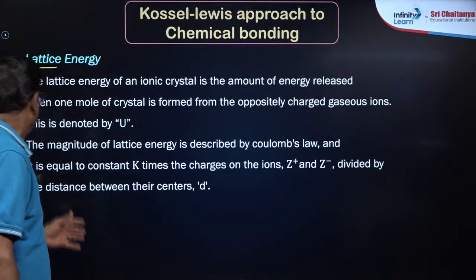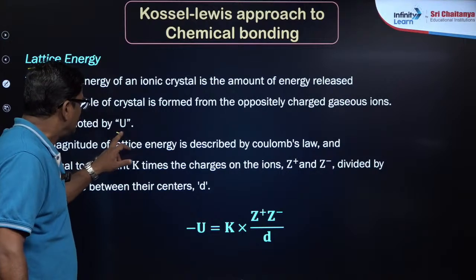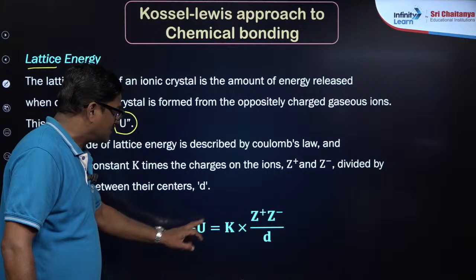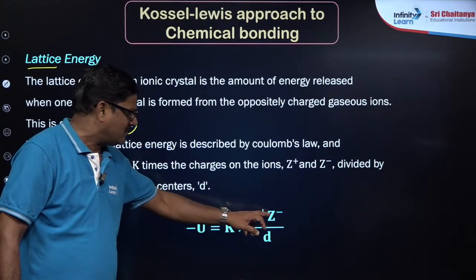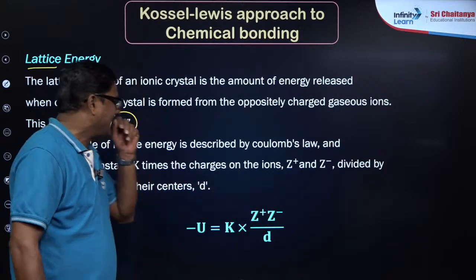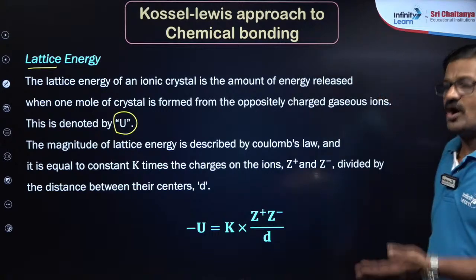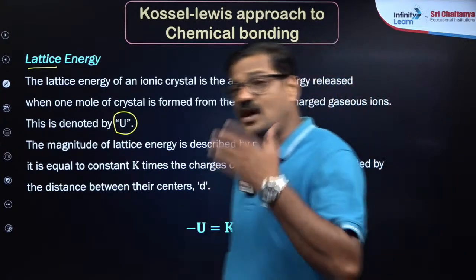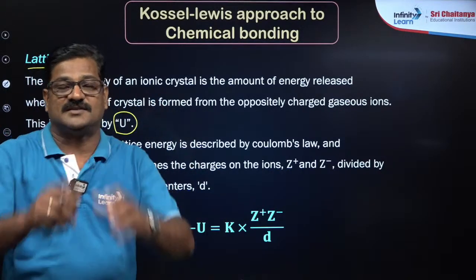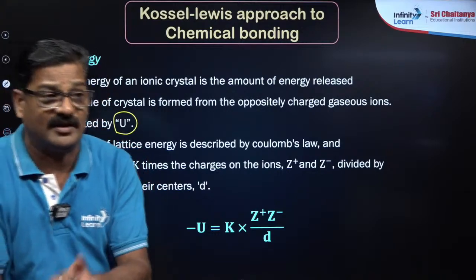So the magnitude of the lattice energy is indicated by U. It is an exothermic process. So minus U is equal to K Z plus Z minus upon the distance, where Z plus and Z minus are the magnitudes of the positive charge and the negative charge. So as the charge on the cation or the charge on the anion increases, lattice energy increases. More the lattice energy, more will be the stabilization of the ionic crystal, ionic solid.